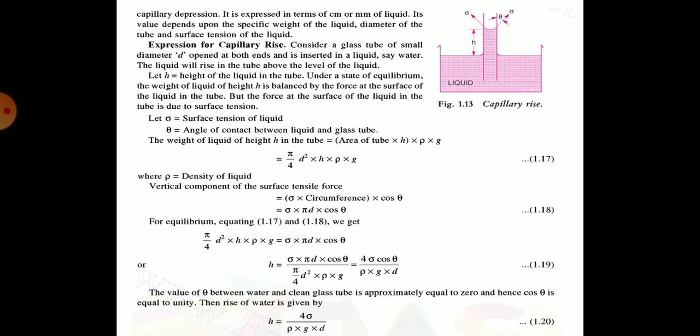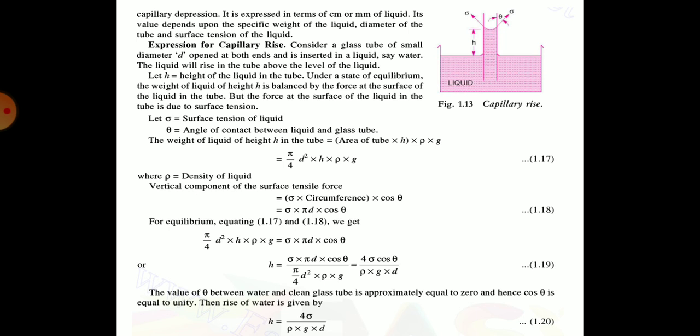The liquid will rise in the tube above the general level of the liquid. As shown in figure, we can see the level of water has risen in the tube above the general level of the water. Let h be the height of liquid in the tube.